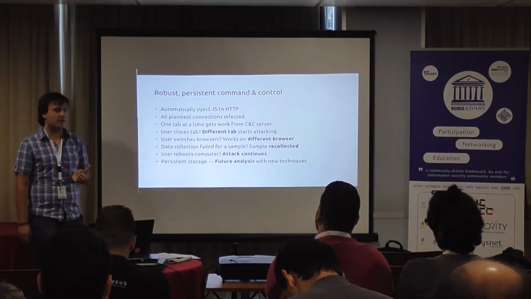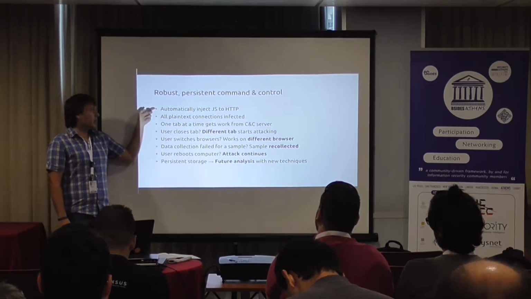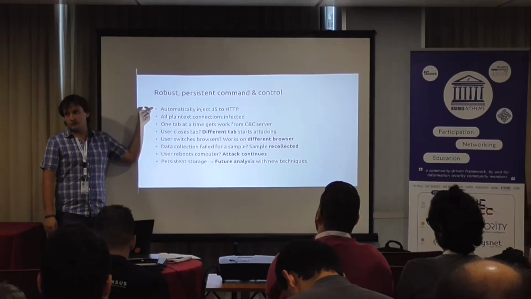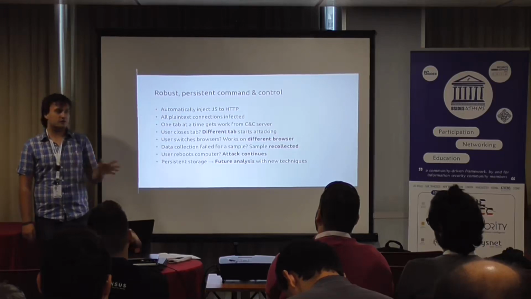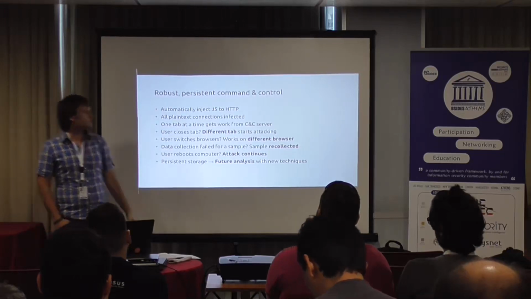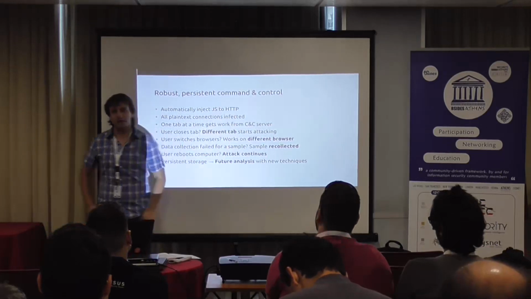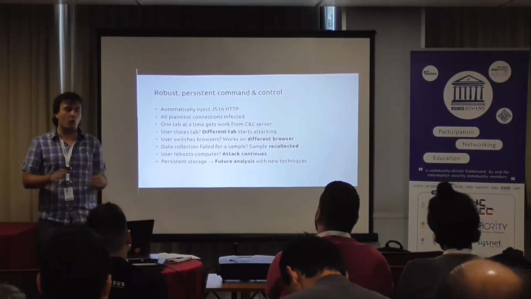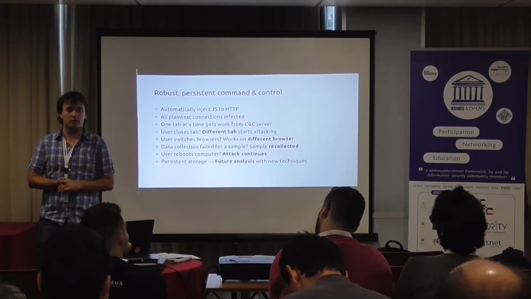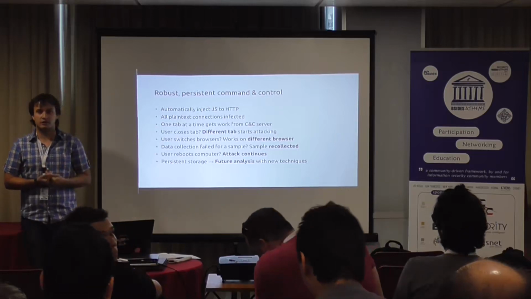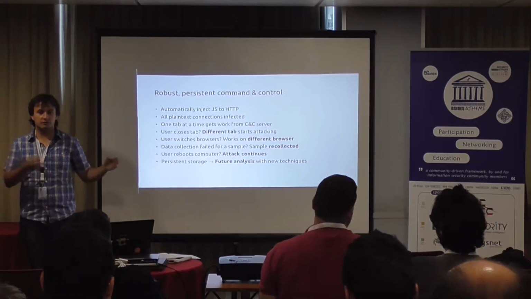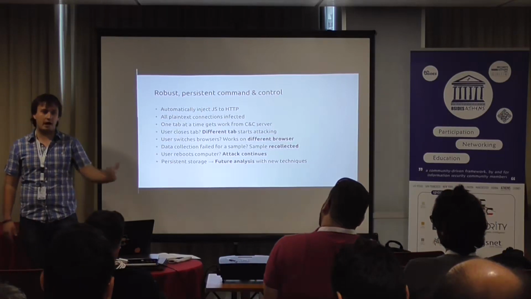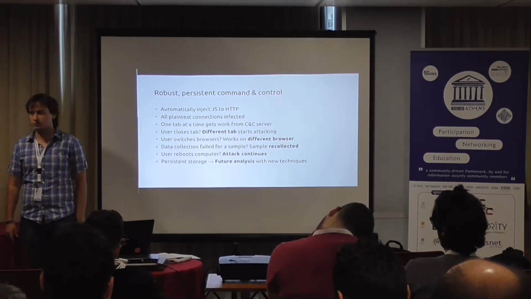The way it works is that first, given control of the victim's network, it injects JavaScript into all simple HTTP connections that are unauthenticated, and this JavaScript opens up a control channel to the adversary that remains open from all tabs of the victim and speaks a command and control protocol.